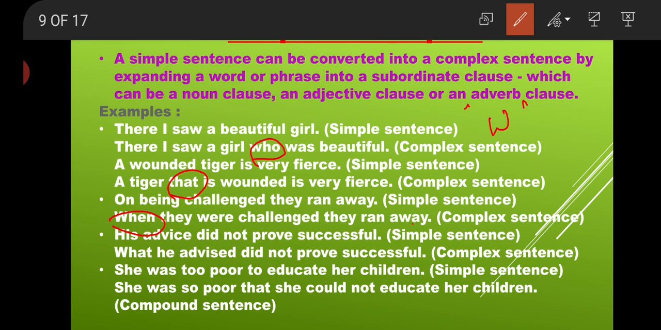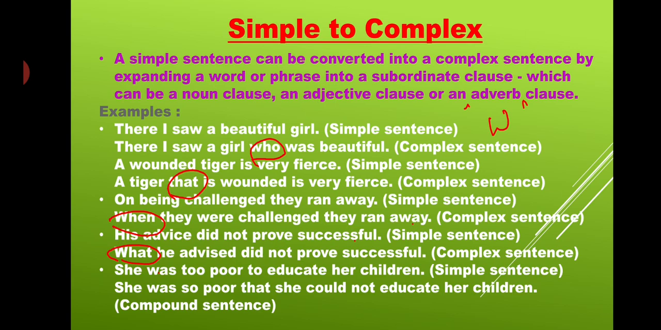Now, students, the same thing we'll see in our next sentence. His advice did not prove successful. What he advised did not prove successful. Clear? नाउ अभी हम कंपाउंड सेंटेंस भी देख लेते हैं. ये सिंपल का कंपाउंड बन के आया है. That is by mistake typed, so ignore it. So this is what about the simple to complex sentence. I hope you all understood.